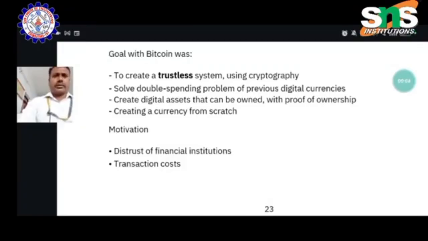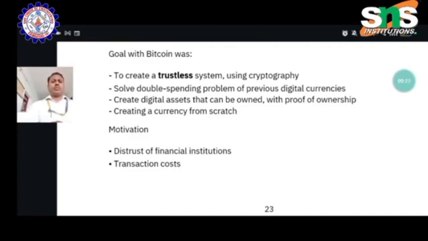Today we are going to discuss Bitcoin. Already in the last session, we covered what Bitcoin is and what digital currency is. Everything will be explained very clearly. So let us move to the next topic: the goals of Bitcoin.